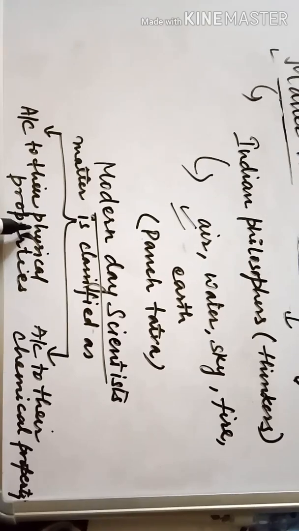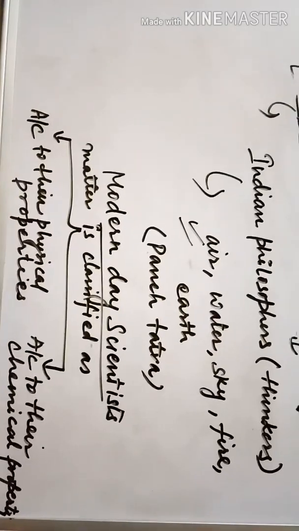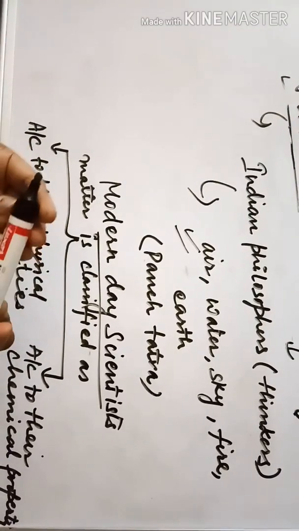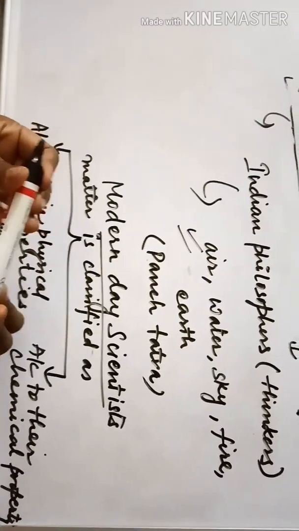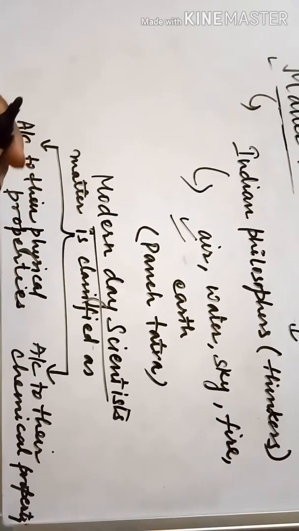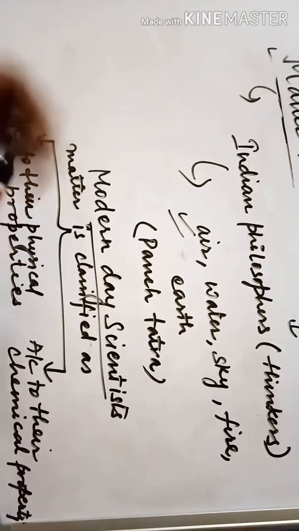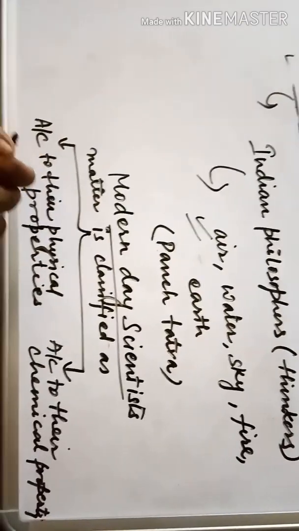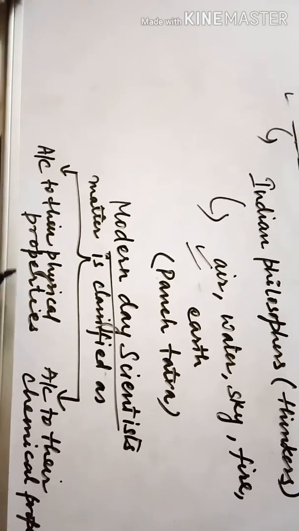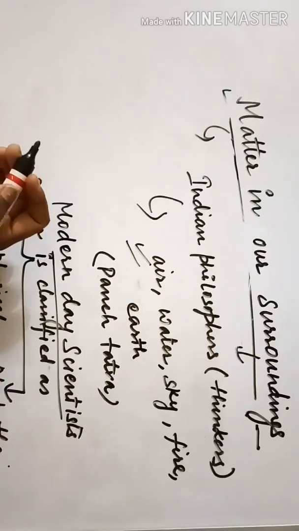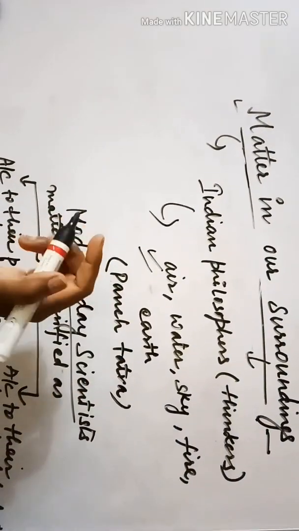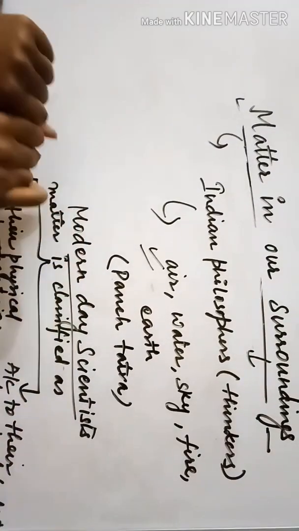Physical property means whenever you're talking about that property or that specialty which does not destroy the composition of anything. Like I'm taking this marker. If I'm talking about its size, its shape, or whatever it is made up of, I'm not making something new out of it. Whatever I'm doing with it, like squeezing it or breaking it, which is not going to give me something completely new, then whatever property I'm talking about can be called its physical property. Like I'm breaking this marker, then I'm not getting something new.